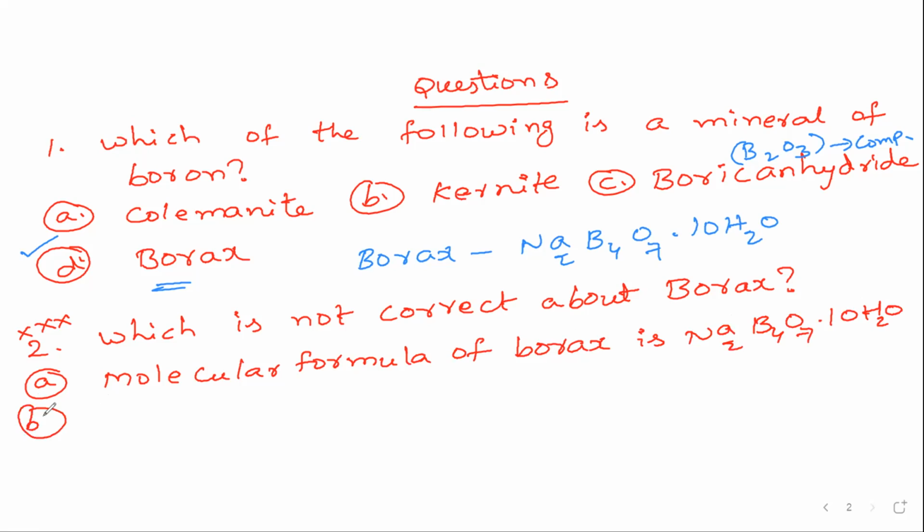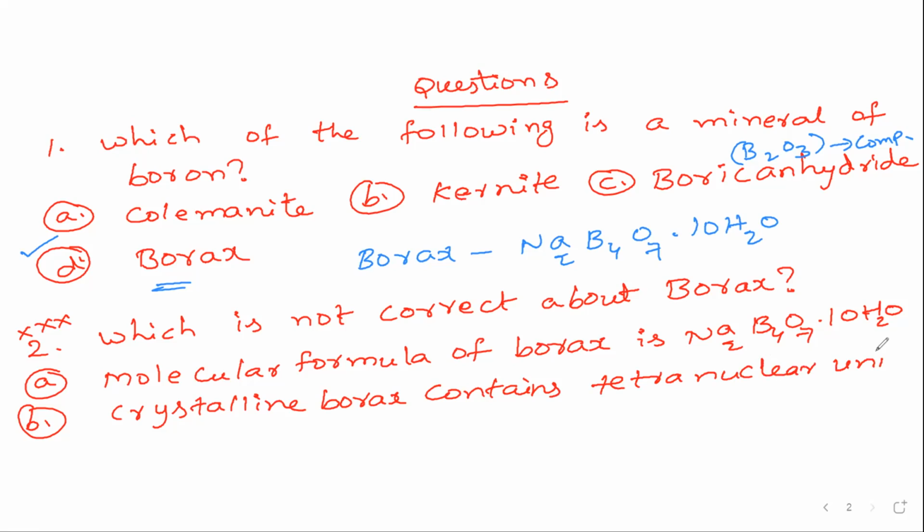Option B, crystalline borax contains tetranuclear units of [B4O5(OH)4]2-. Option C, it hydrolyzes to give